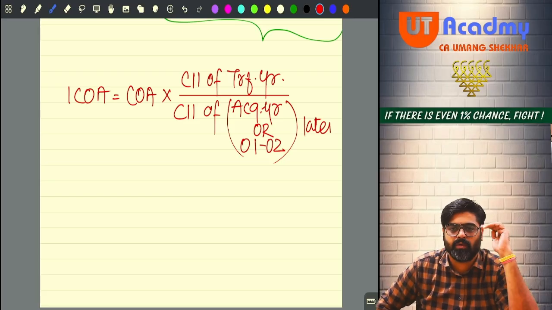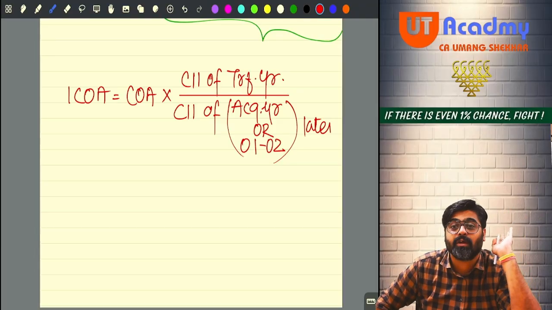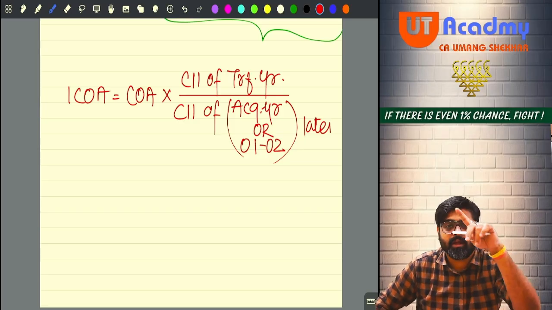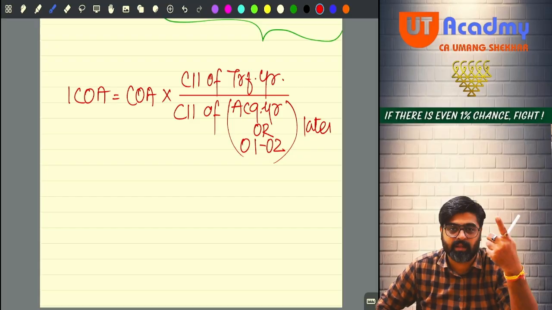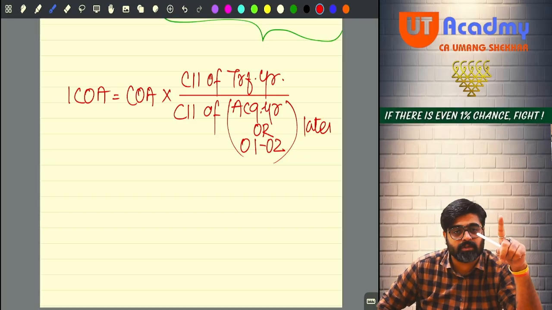Divide the CII of 1-2, because you must have already taken fair market value by then. If the acquisition year was 9-10, so 9-10 or 1-2, take the CII of 9-10, because 9-10 is later than 1-2. This is the way in which the cost of acquisition must be indexed.